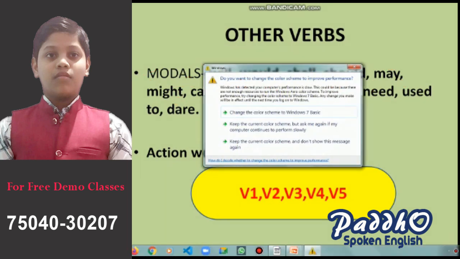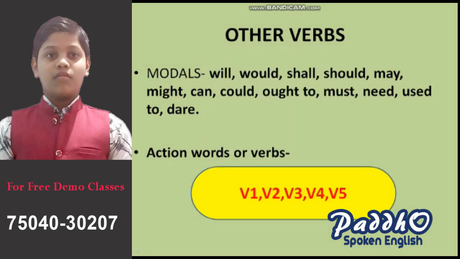Oh, wait a minute. These are the complete 13 verbs. I have numbered it also. And also action words or verbs include B1, B2, B3, B4 and B5. I will discuss more elaborately about the verb forms, and so now we will calculate.